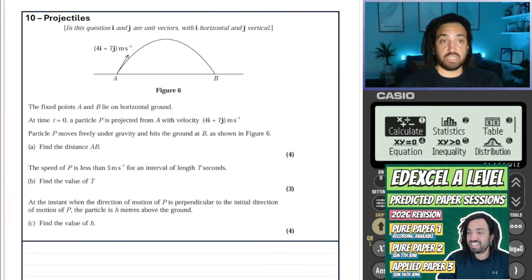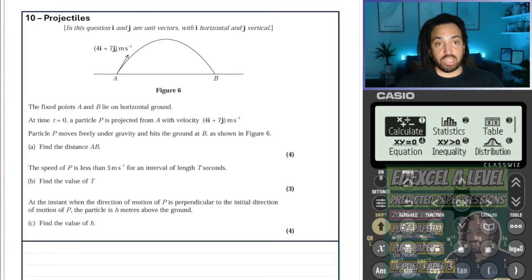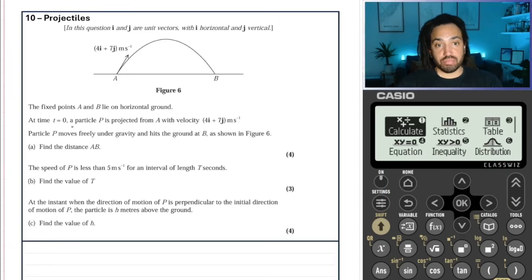Question 10, projectiles. And it says that we've got the initial velocity is 4i plus 7j. The particle moves freely under gravity and hits the ground at B, so it's just like a perfect up and down. Find the distance AB.